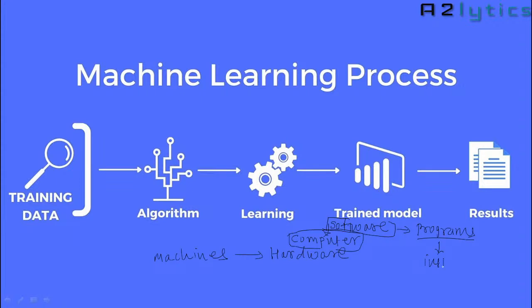Whatever instructions we have written in the program, the computer will work as per those instructions, and the machine will work as per the computer's instructions. So the working of the machine depends on the instructions.